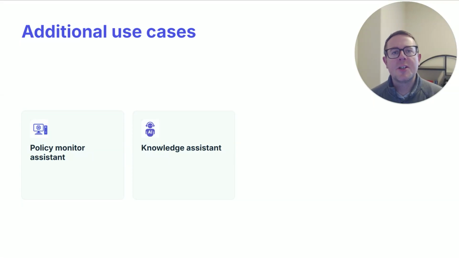Okay, let's explore some additional use cases that I think would be very useful within finance and treasury teams to leverage agentic AI and agent mode within ChatGPT. The first use case that I want to talk about is a policy monitor assistant. Now, this is going to be great at reviewing documents for references to defined policies and flag potential compliance risks, and then take the necessary actions.